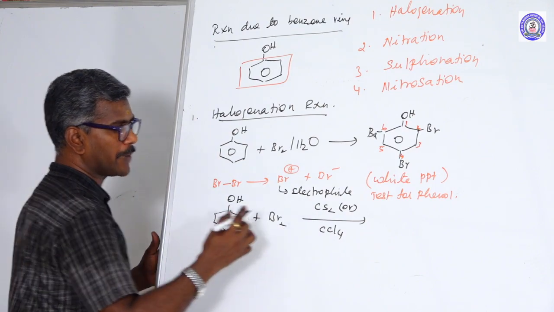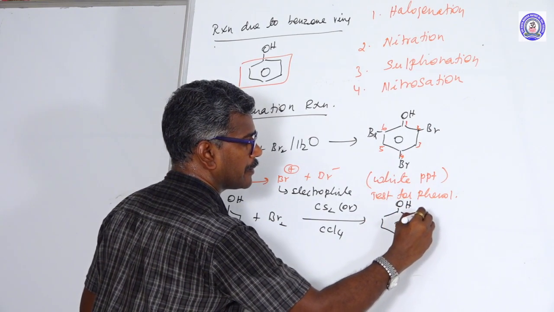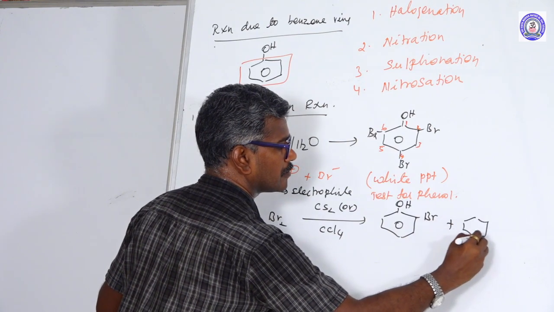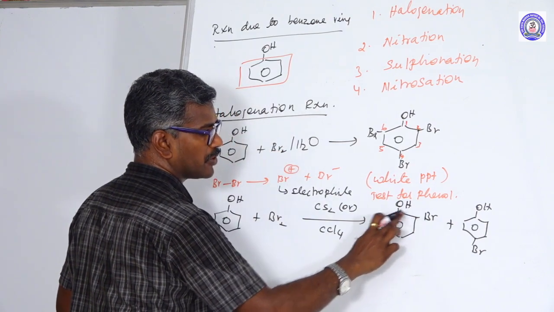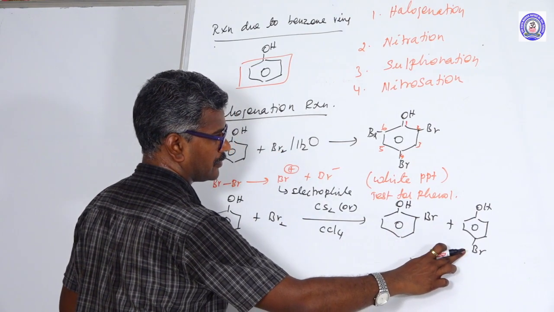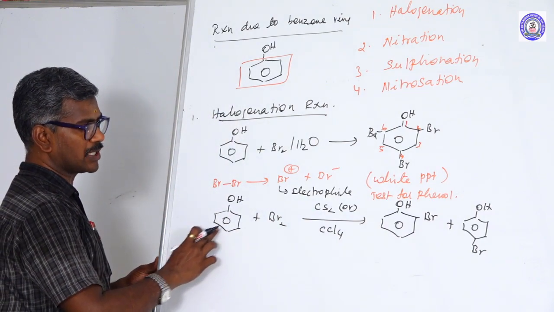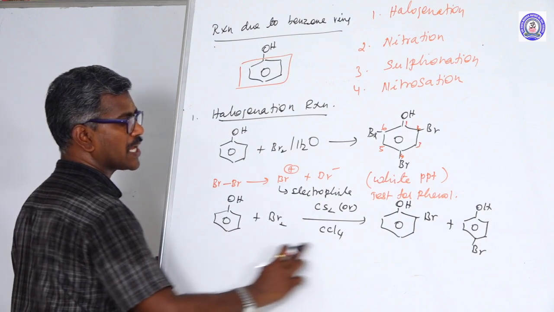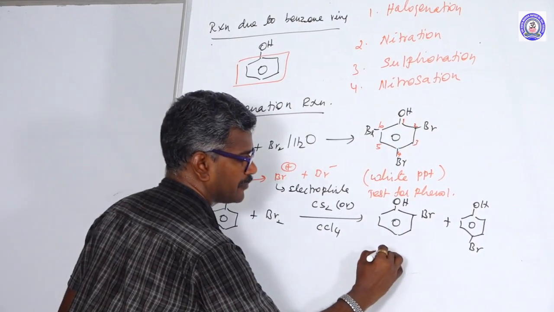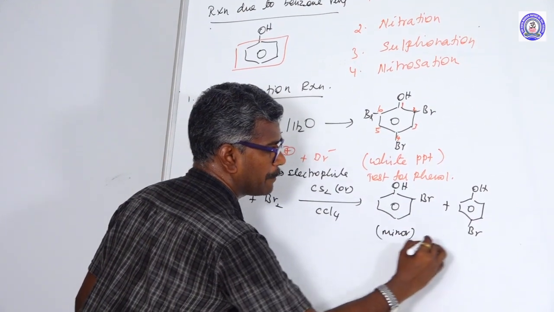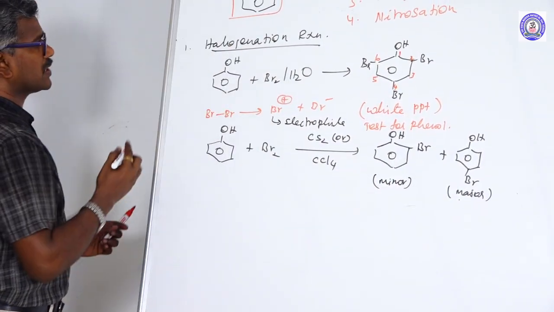This reaction gives only ortho and para products: ortho-bromophenol and para-bromophenol. This reaction is known as aromatic electrophilic substitution reaction. Here the ortho product is the minor product and the para product is the major product. Next one is the nitration reaction.